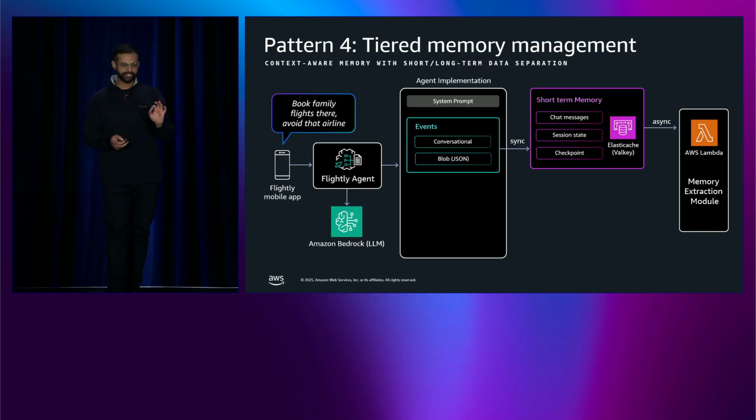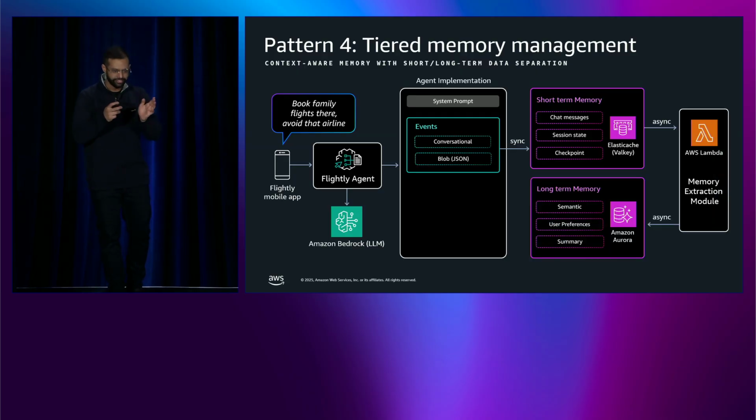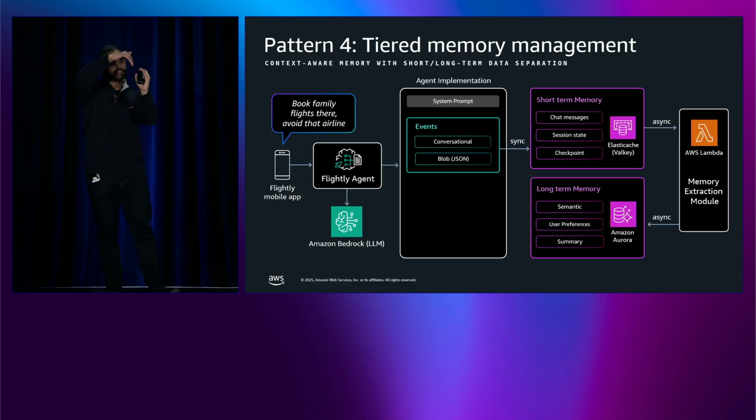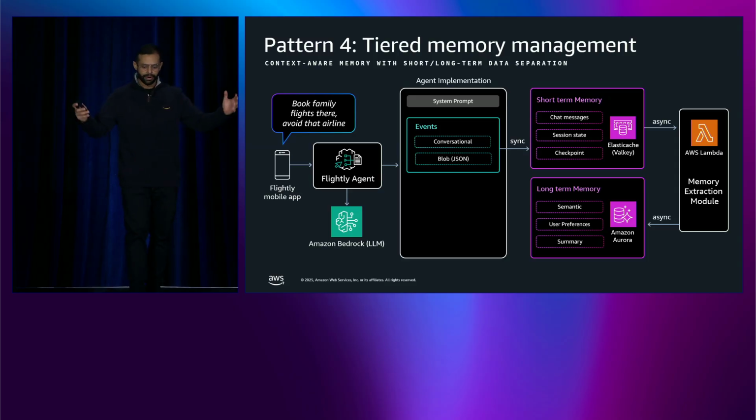Now, the beauty is you can actually have this intelligence behind the scenes. Your Lambda asynchronously extracts the short-term nuggets of memory, so all your conversation history, session state, checkpoints, etc., and pushes it out to Aurora as your long-term storage. Within Aurora, with pgvector, the benefit that you get is you can do things like episodic recall. pgvector has every past history stored as long-term memory, with a session ID, memory ID, the whole interaction. And you can rebuild that entire conversation by looking at that long-term tiered storage.